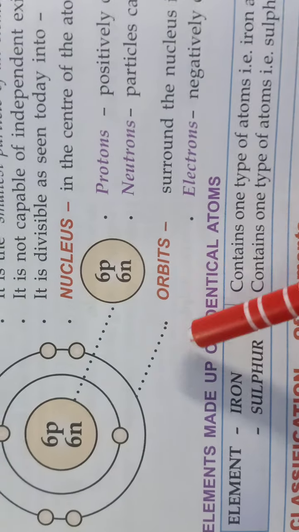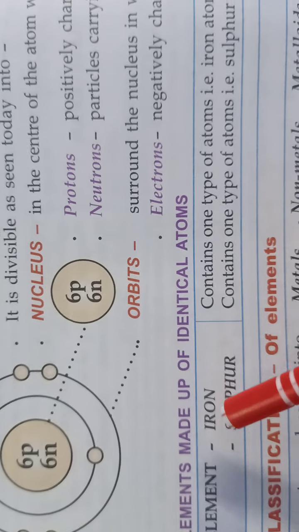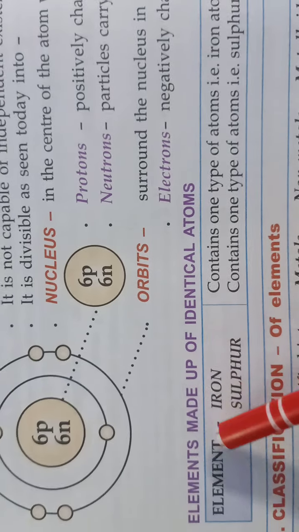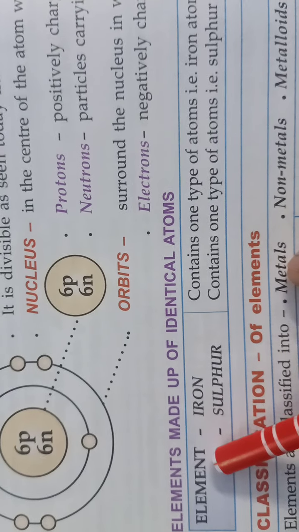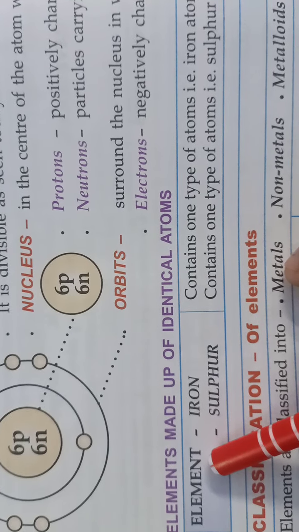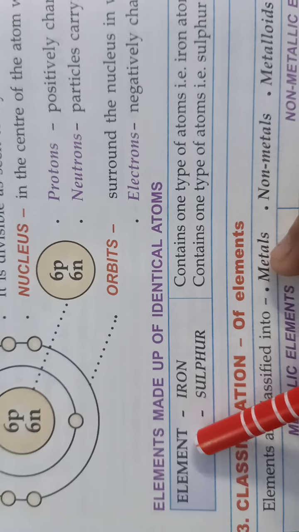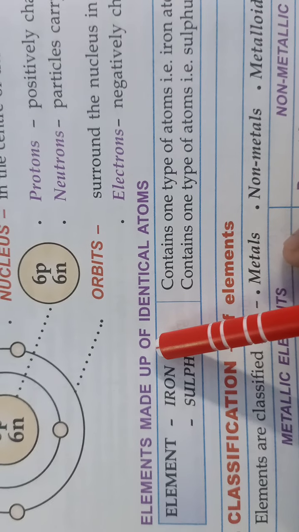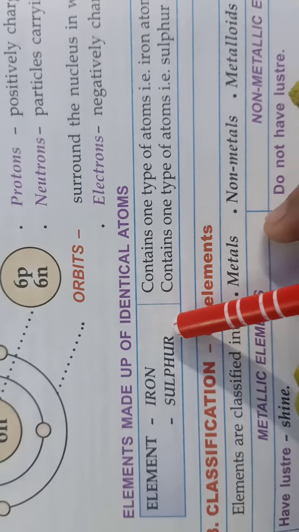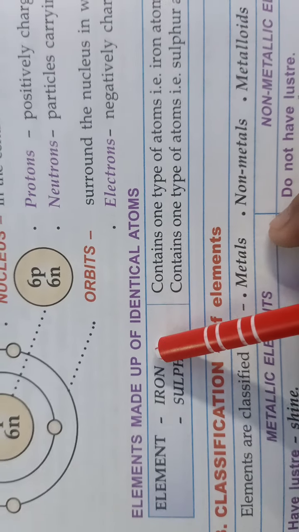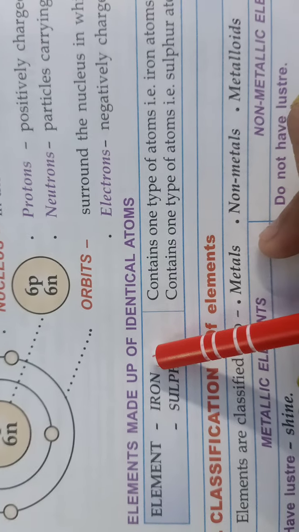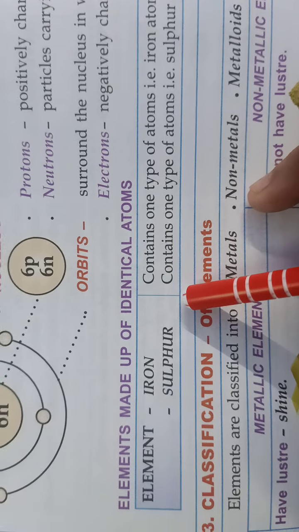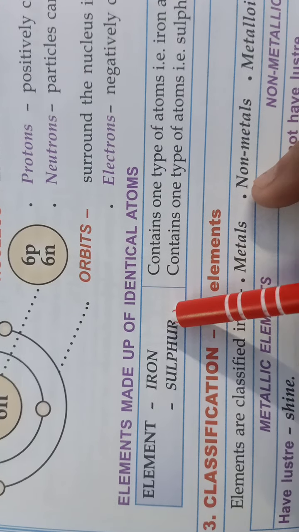For example, elements are iron and sulfur. We already discussed different types of elements like metal, non-metal, metalloid and noble gases. Iron is a type of metal. Sulfur is a non-metal. Iron contains one type of atom, iron atoms. Sulfur also contains one type of atom, sulfur atoms.